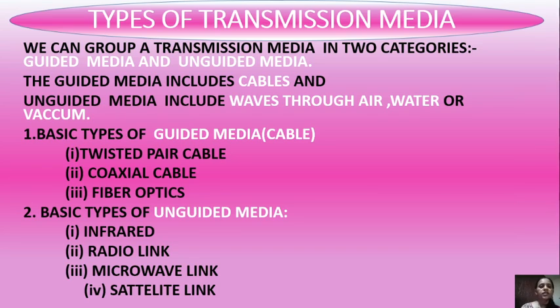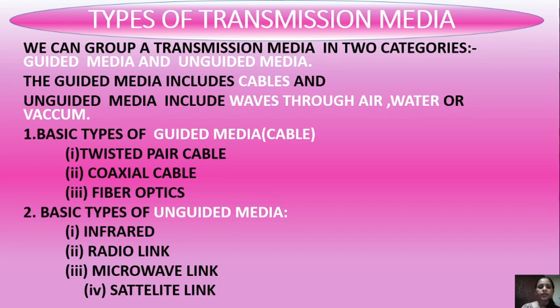Here you can see the types of transmission media. There are 2 categories, guided and unguided. Guided media include cables, and unguided media include waves. The basic types of guided media are twisted pair cable, coaxial cable, and fiber optics.